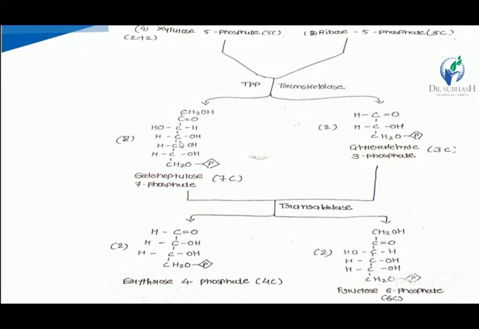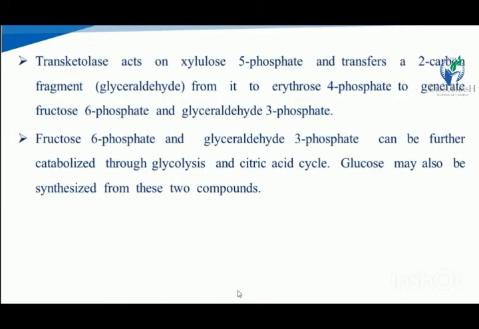After the transfer of the 3 carbon, there is a remaining 4 carbon moiety, known as erythrose 4-phosphate. Now transketolase acts on xylulose 5-phosphate and transfers a 2 carbon fragment from it to erythrose 4-phosphate to generate fructose 6-phosphate and glyceraldehyde 3-phosphate.